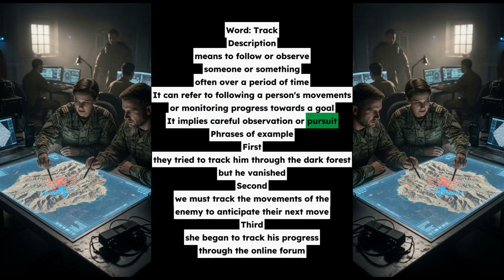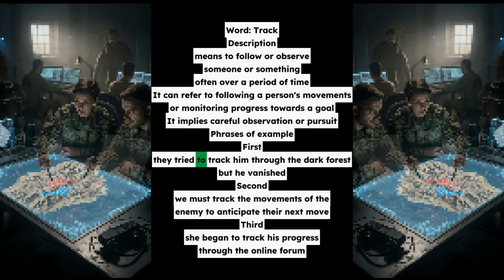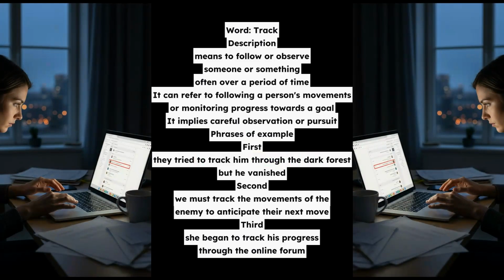Phrases of example. First, they tried to track him through the dark forest, but he vanished. Second, we must track the movements of the enemy to anticipate their next move. Third, she began to track his progress through the online forum.